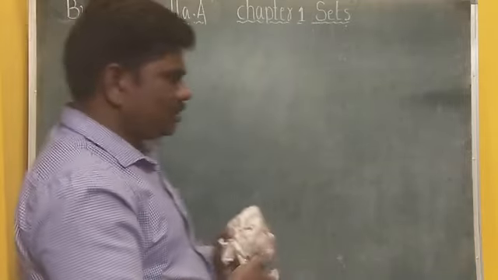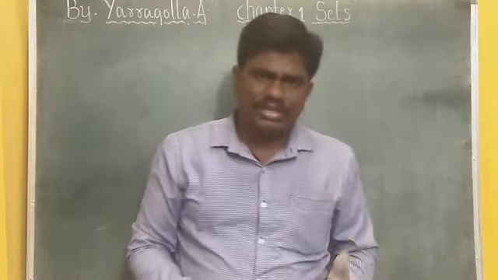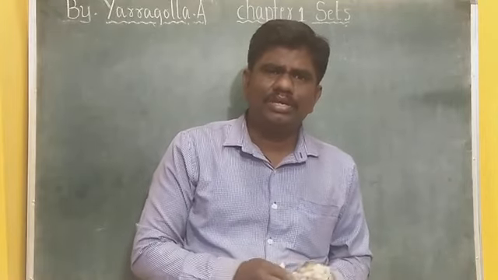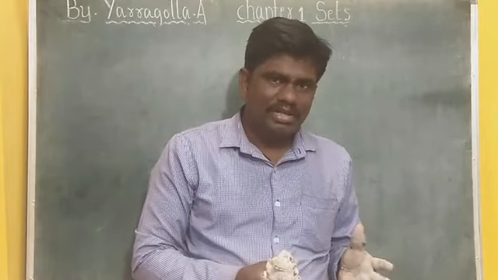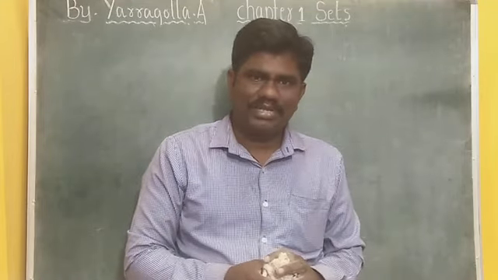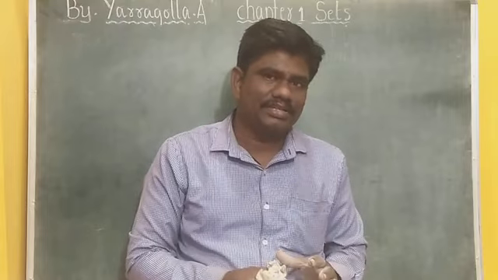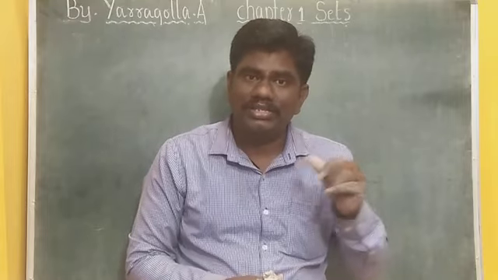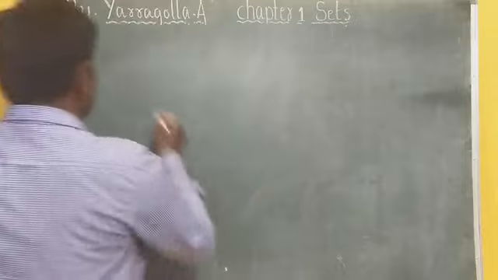Then, in a set, there will be elements, right? Now, the number of elements inside the set is called the order of the set. Let me tell you this part.